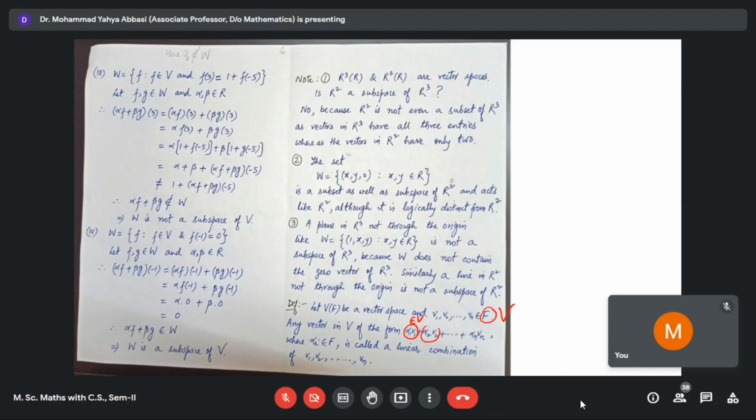Similarly each of these is an element of V because it is closed under scalar multiplication. And the sum of all these is also an element of V because it is closed under vector addition. Therefore, alpha 1 V1 plus alpha 2 V2 plus up to alpha n Vn is also an element of V, and it is called a linear combination of vectors V1, V2 up to Vn. So when we say linear combination of V1 and V2, it means alpha 1 V1 plus alpha 2 V2, or alpha 1 V1 plus beta 1 V2.